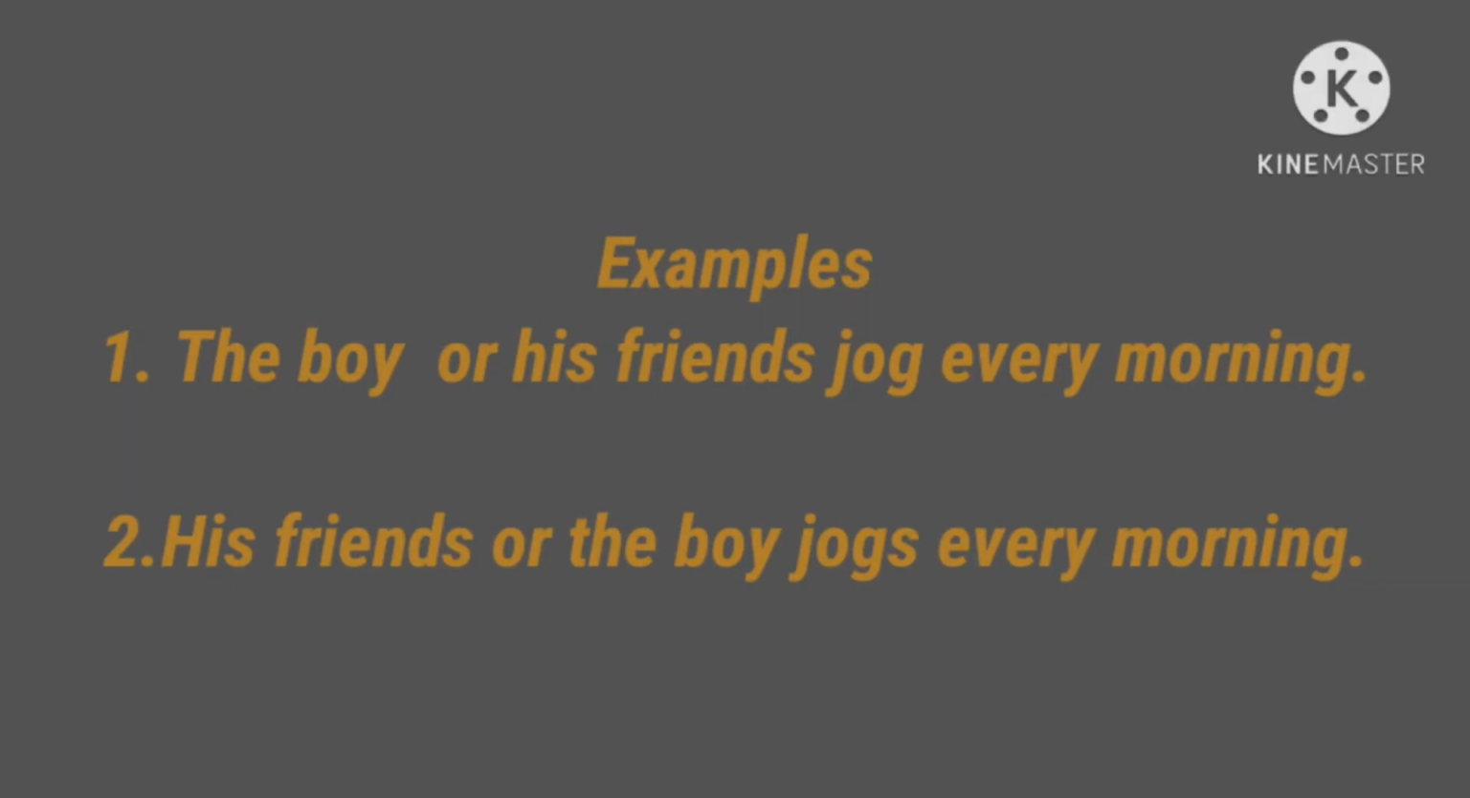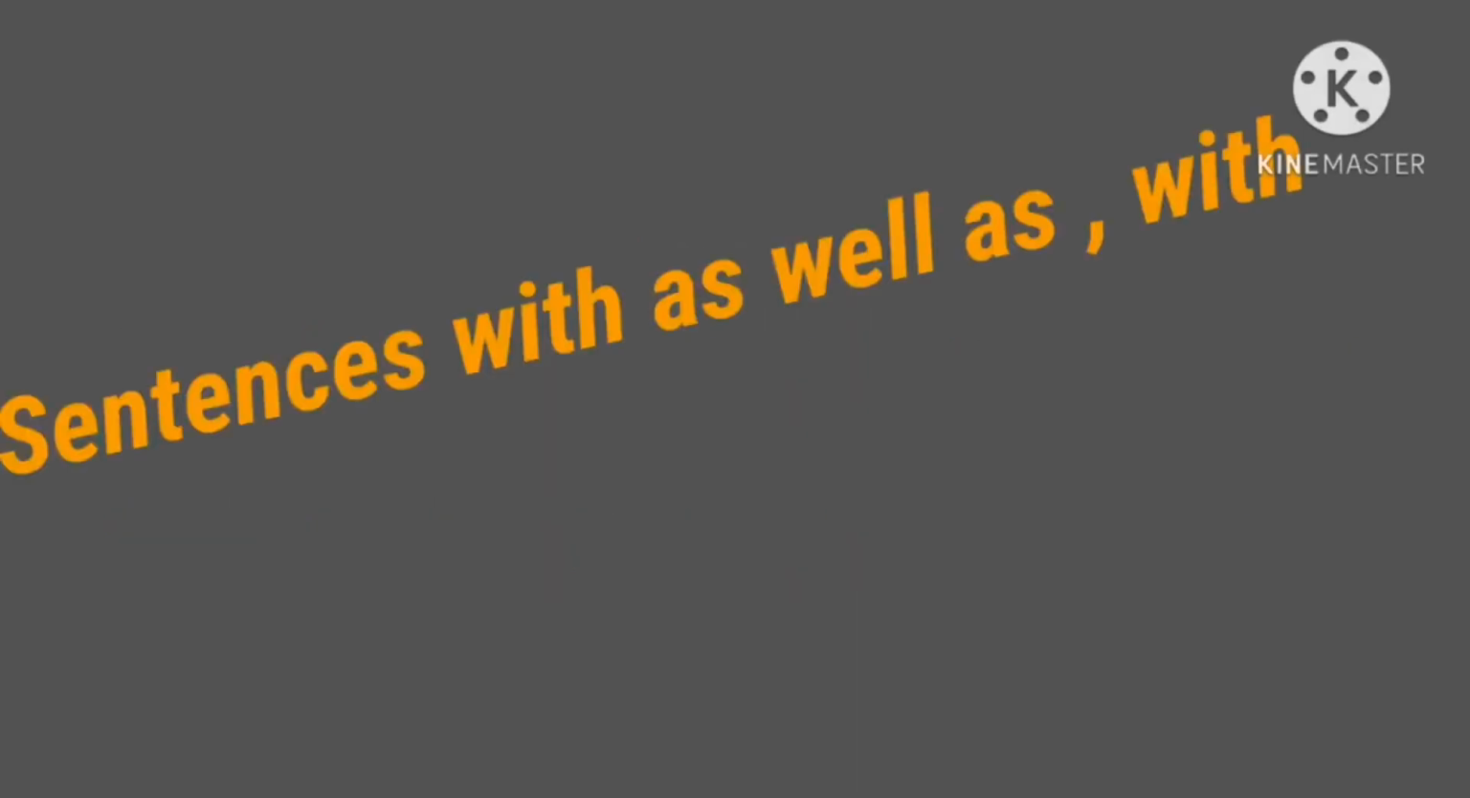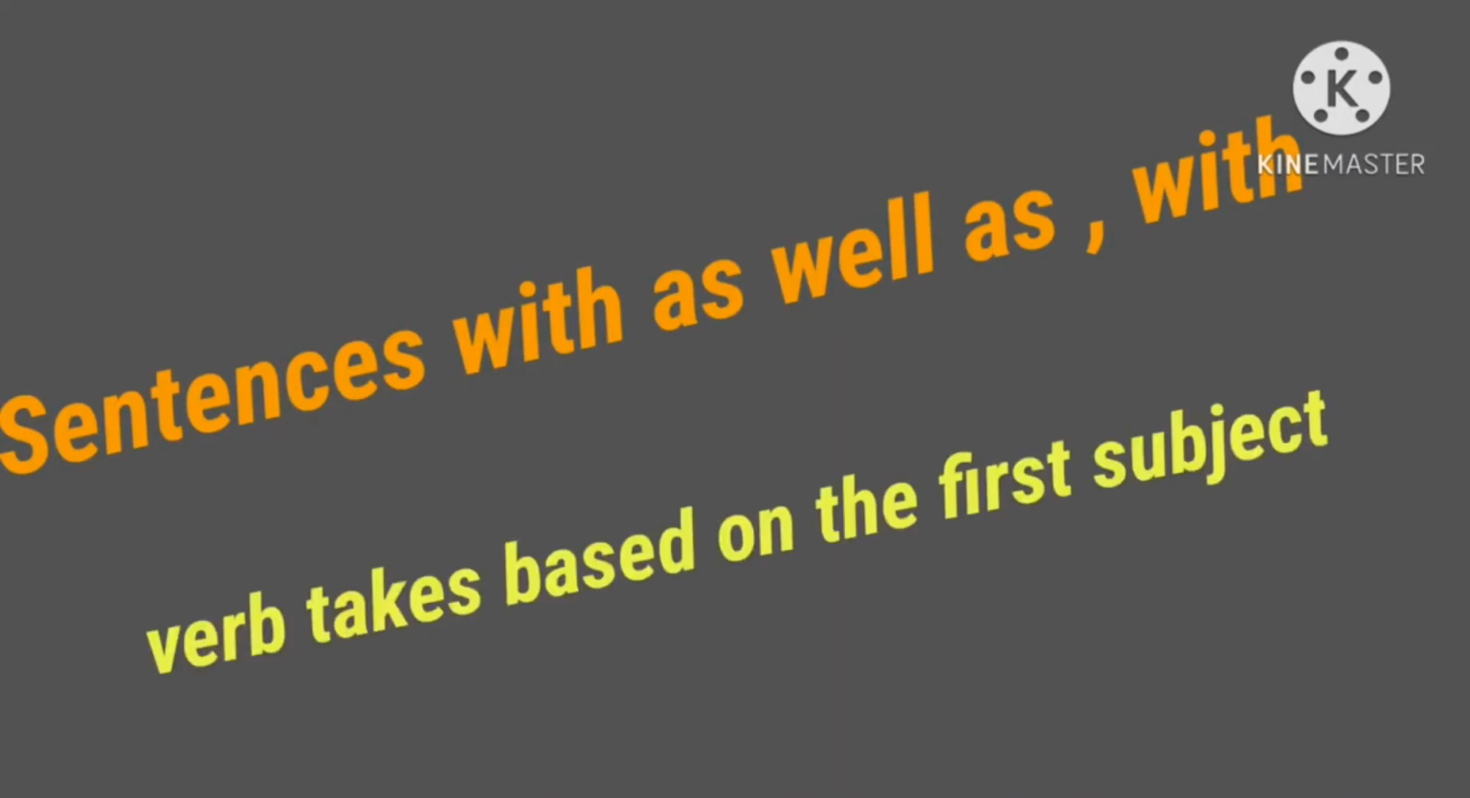Okay, children? Next agreement, sentences with as well as, with. When a sentence consists of two subjects that are joined by the words as well as or with, the verb takes the singular or plural form based on the first subject. Look at the following examples.